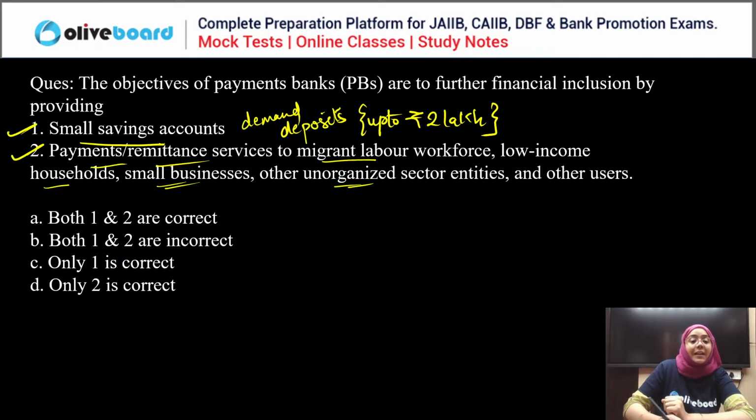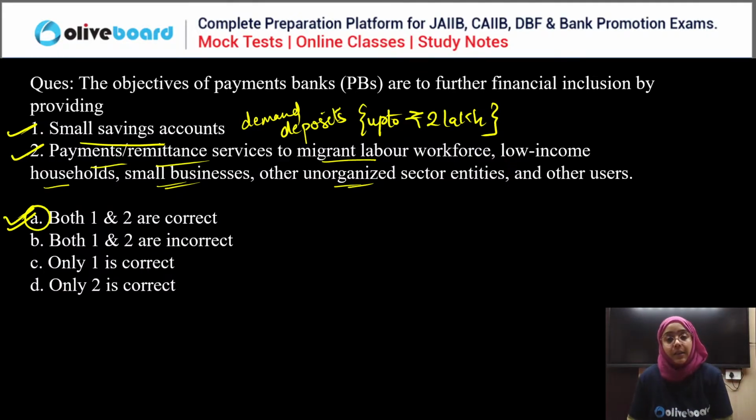So both are the correct statements. So A is the correct answer. Both 1 and 2 are correct, everyone. Clear? Yes, Chaitanya. A is the correct answer. Any doubt in this? Very important. See, these small things are very important to understand and learn in the PPB, because PPB has various questions from this single line. Small saving account, right? Remember, small saving account can be offered by the payment bank, where you can accept the deposit from the public up to rupees 2 lakh per customer.